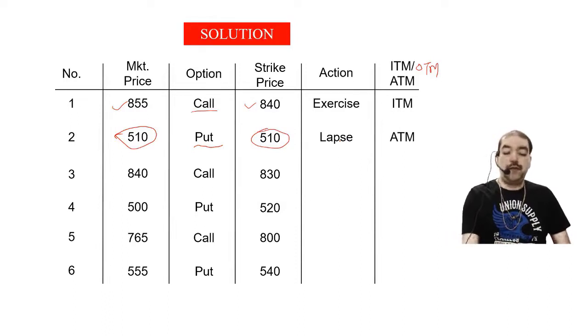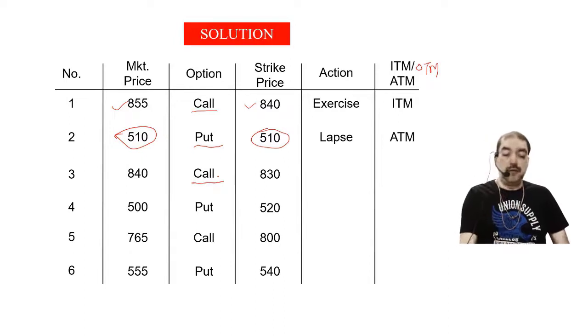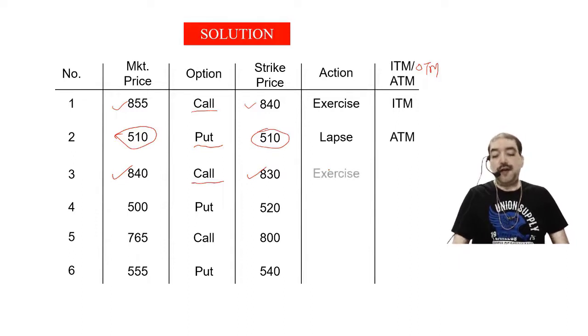Next one. What is the call option? Call option I will exercise when the market price is more than the strike price. What is the market price? 840. What is the strike price? 830. Will I exercise? Yes, sir, I will exercise. So I will write exercise. If it is exercise, blindly I write in the money.